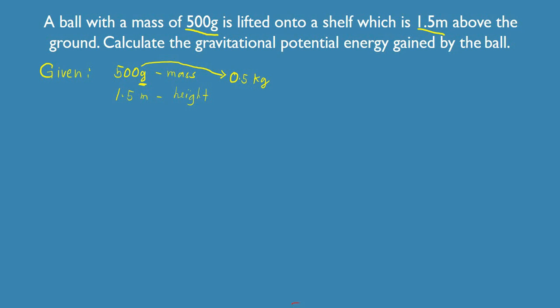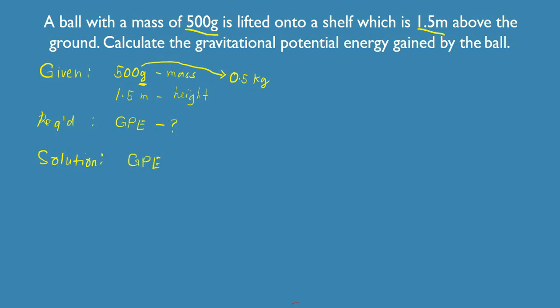So we have here the mass, the height, and then we also have here the hidden value, which is the gravity. Okay, later on we will just write the value of the gravity on the solution. So for the required, we're looking for the gravitational potential energy again, or the GPE. So this is what's missing. So the next thing that you're going to do is to, of course, solve the problem now. So this will be your solution.